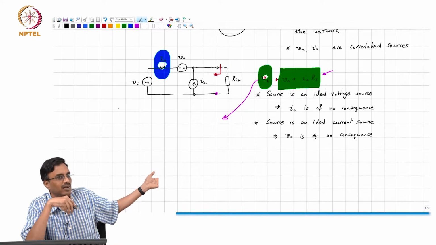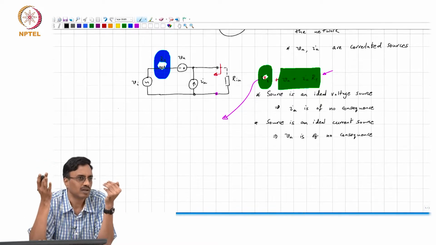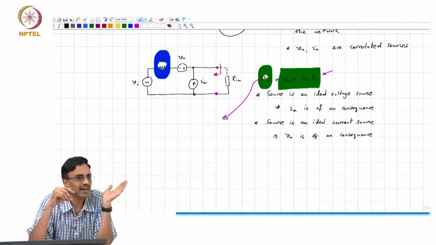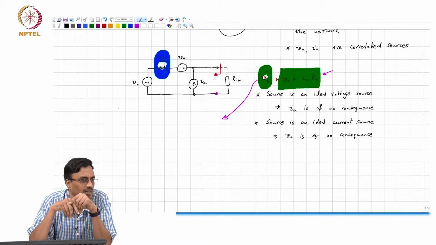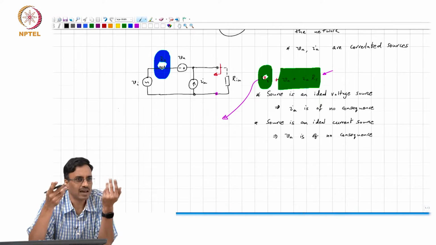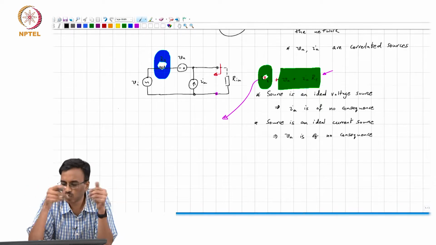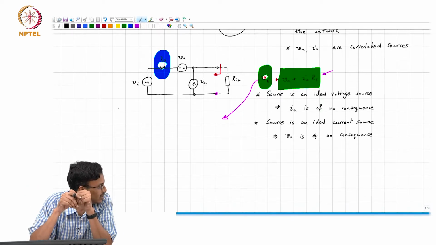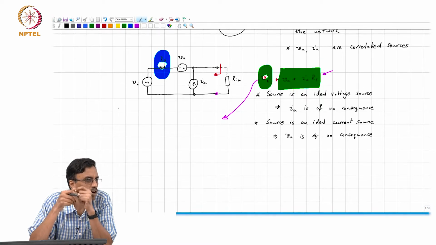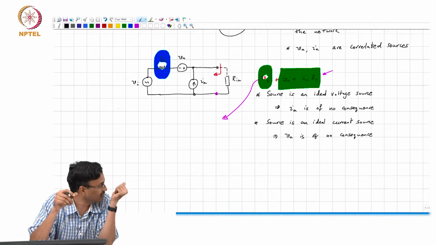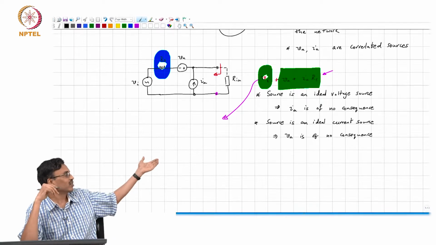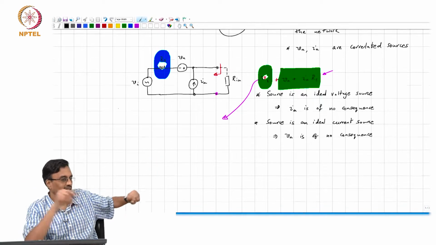What happens? Oh well, that IA times RS starts to become very large, right? So there is evidently a sweet spot. Given the properties of VA and IA, and in fact that they are also correlated, you will find that there is a sweet spot for the source resistance.